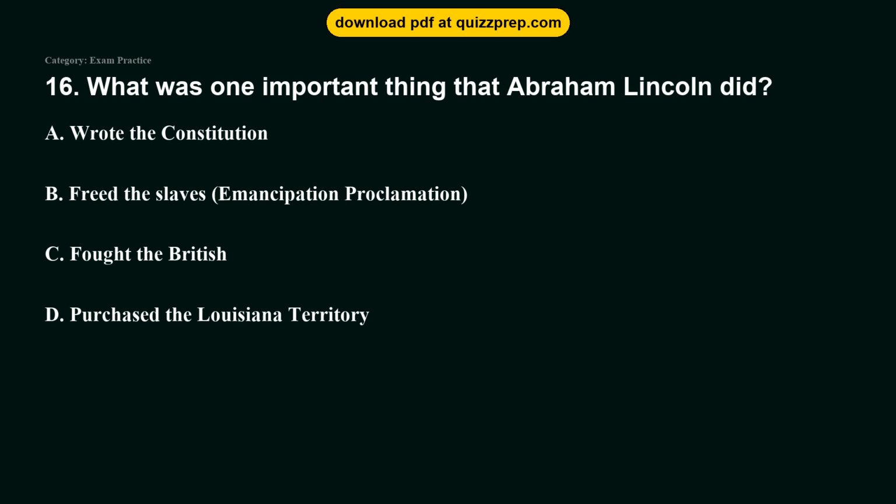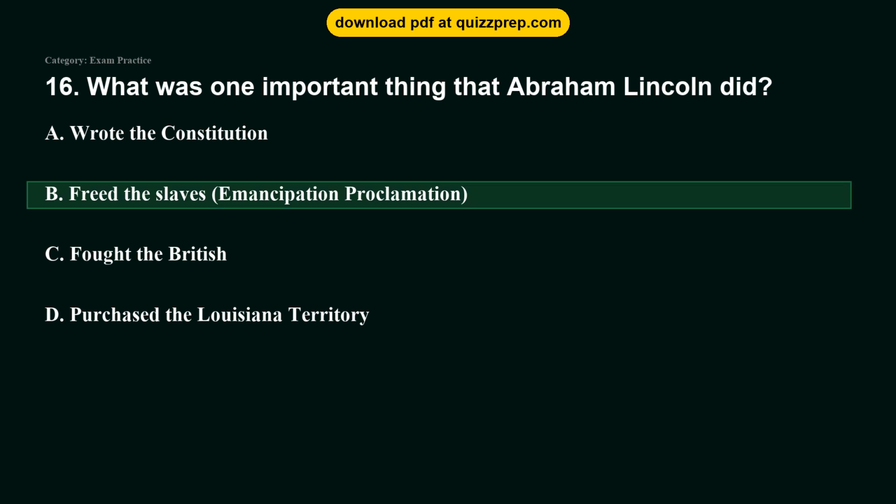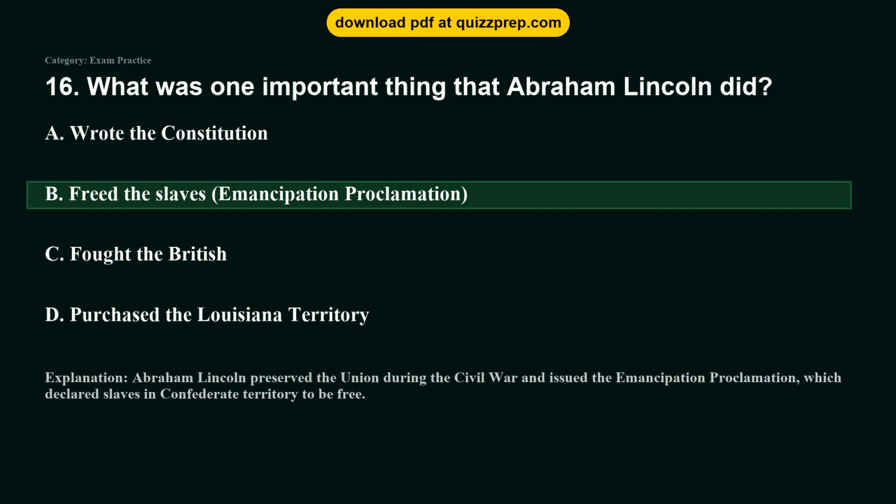Question 16. What was one important thing that Abraham Lincoln did? Option A. Wrote the Constitution. Option B. Freed the slaves, Emancipation Proclamation. Option C. Fought the British. Option D. Purchased the Louisiana Territory. The correct answer is option B, freed the slaves, Emancipation Proclamation. Abraham Lincoln preserved the Union during the Civil War and issued the Emancipation Proclamation, which declared slaves in Confederate territory to be free.